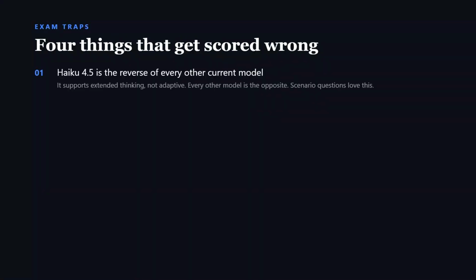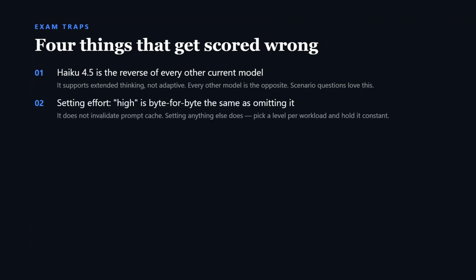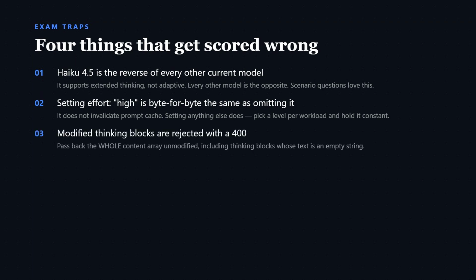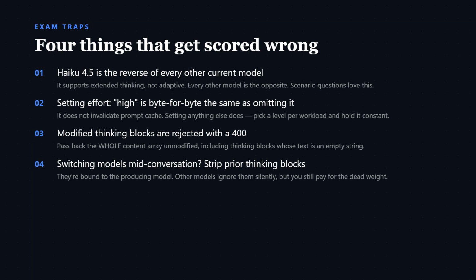Four more traps. 1. Haiku 4.5 is the reverse of every other current model, it supports extended thinking, not adaptive, and scenario questions love testing that exact reversal. 2. Setting effort to high is byte for byte the same as omitting it, and that specific case does not invalidate your prompt cache, anything else does, so pick a level per workload and hold it steady. 3. Modified thinking blocks get rejected with a 400, you have to pass back the whole content array unmodified, including thinking blocks whose text field is empty. And 4. If you switch models mid-conversation, strip the prior thinking blocks first. They're bound to the model that produced them.